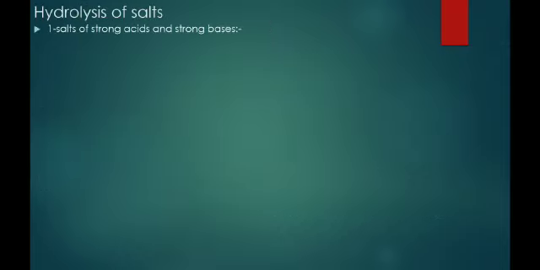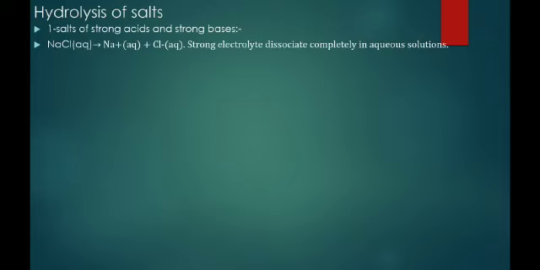In this hydrolysis of salt, first we consider the hydrolysis of salt of strong acids and strong bases. Actually, when we consider the salts of strong acid and strong bases, it is not hydrolyzed. What is the reason behind this? When we consider NaCl as a salt of strong acids and strong base, NaCl in aqueous solution will dissociate as Na plus and Cl minus.